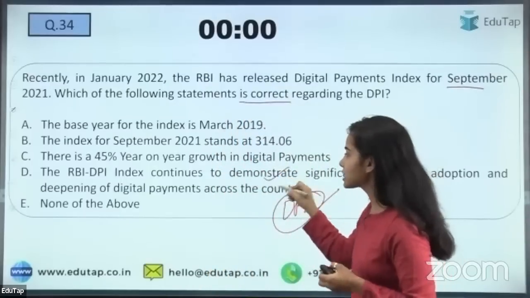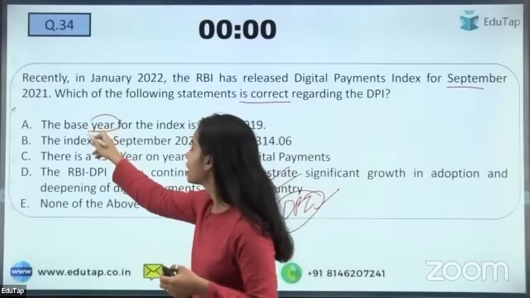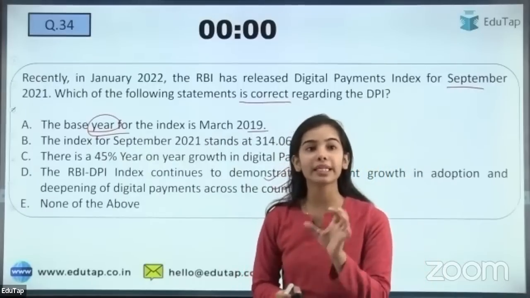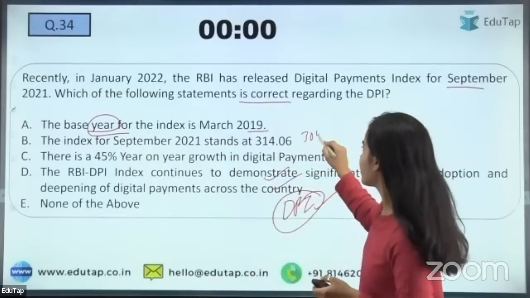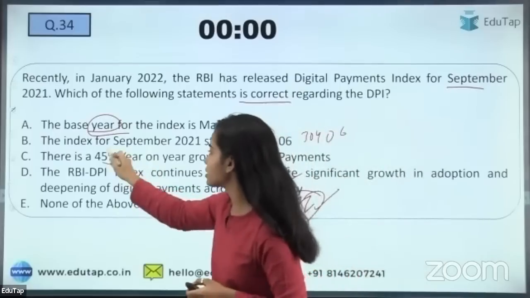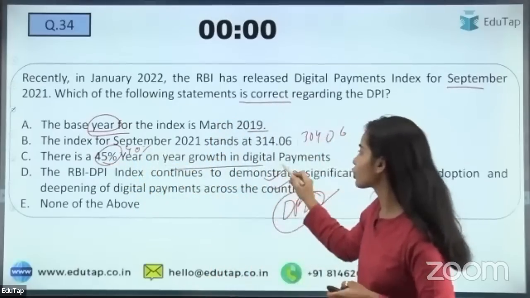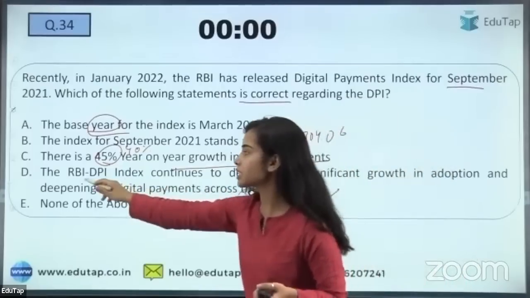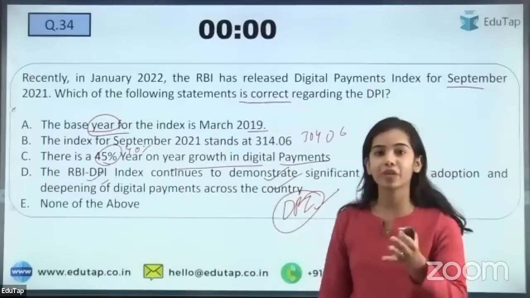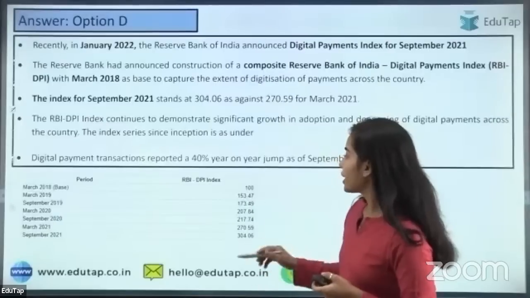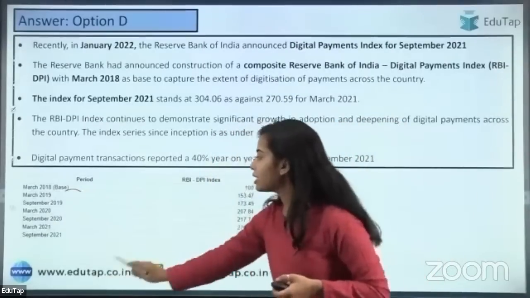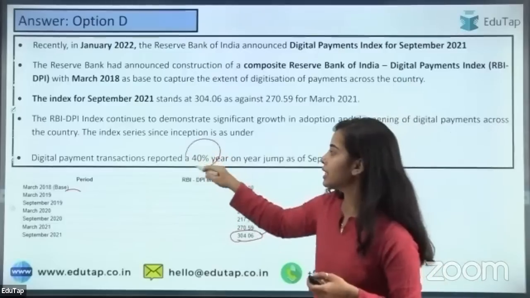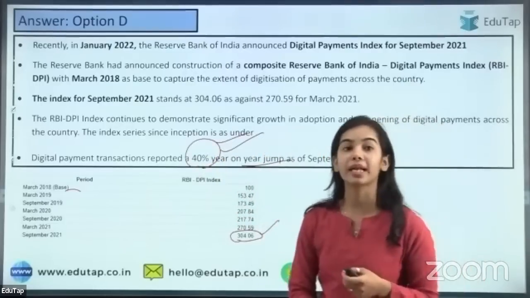So the correct statement will be statement D. The base year is not 2019, it is 2018. In September 2021, the index was 304.06, and it is 40% year-on-year growth in the digital payments that has happened. So these are the wrong statements. The right statement is the D one. Okay, yes, everyone is giving the right answer. So here you can see that the base year is 2018. For September 2021, it is 304.06, as well as 40% is the year-on-year jump that has been seen.